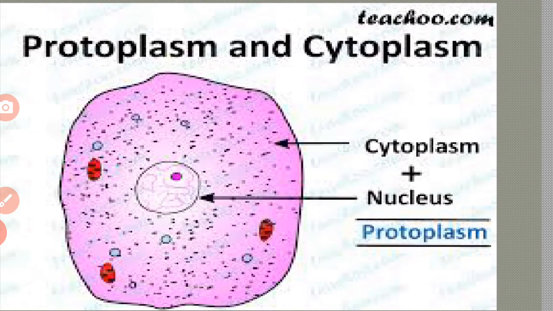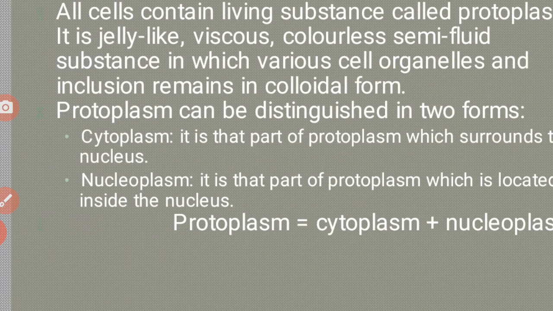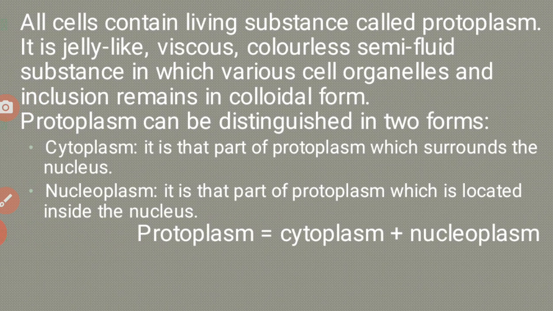Now that is protoplasm and cytoplasm. So the center portion we can observe is the nucleus, and around it the cytoplasm we can observe, and both cytoplasm and nucleus together are known as the protoplasm. So all cells contain living substance called protoplasm. It is a jelly-like, viscous, colorless, semi-fluid substance in which various cell organelles and inclusions remain in colloidal form.